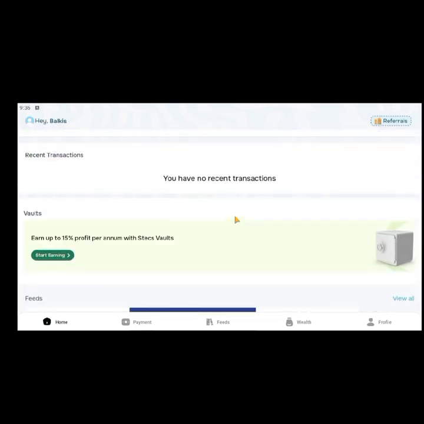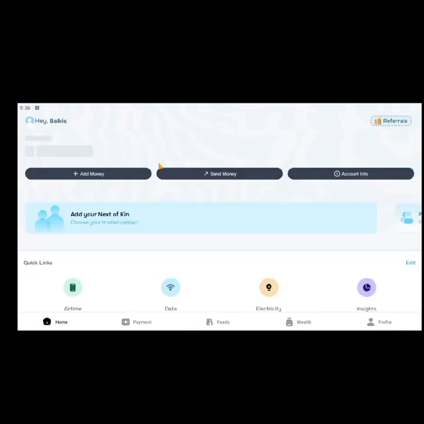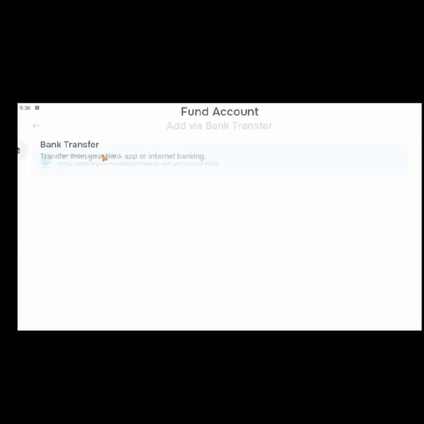Don't forget why we're actually here. We want to basically show how to use the platform. It's still loading. The service is quite quick. If you want to add money to the account, you can use it as a normal account, basically like a normal bank account. You use it like a bank. So it's a fintech platform. You can add money to your account. Click on add money, make bank transfer.